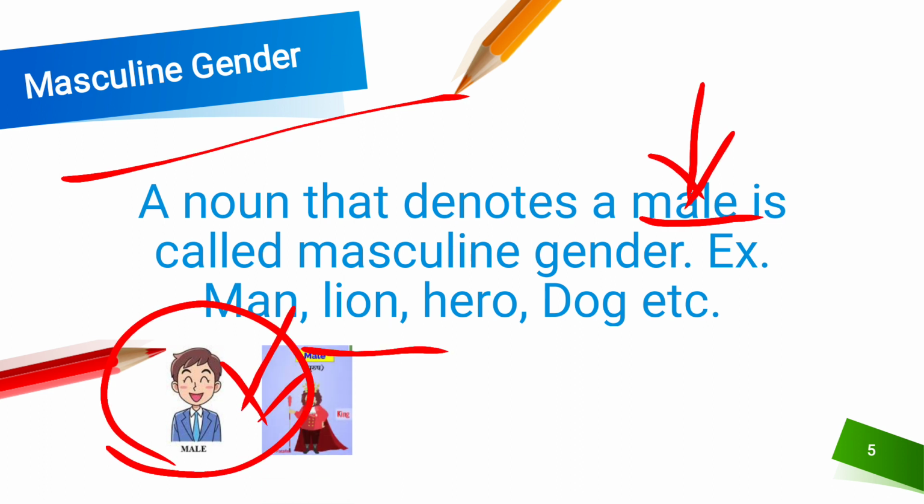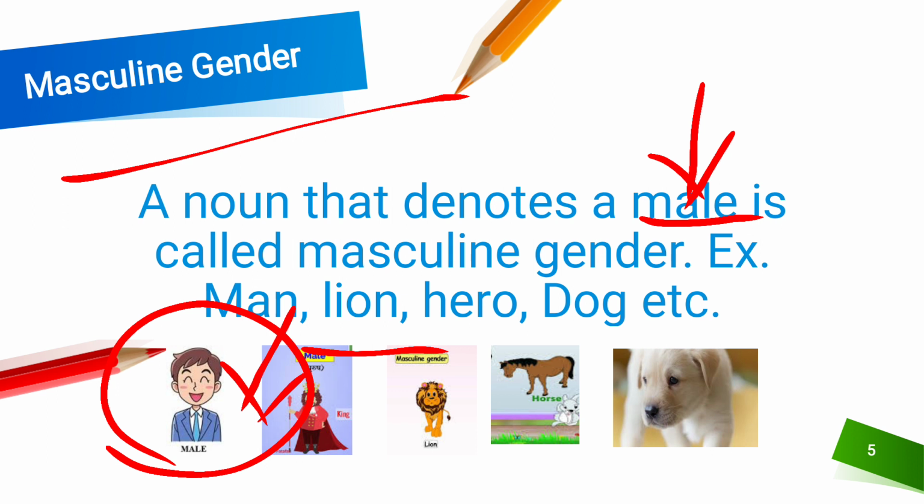Lion is also a masculine gender. King is also a masculine gender. Horse is also a masculine gender. Dog is also a masculine gender, and hero is also a masculine gender, because these nouns are indicating male. That's why these are masculine gender. Okay.